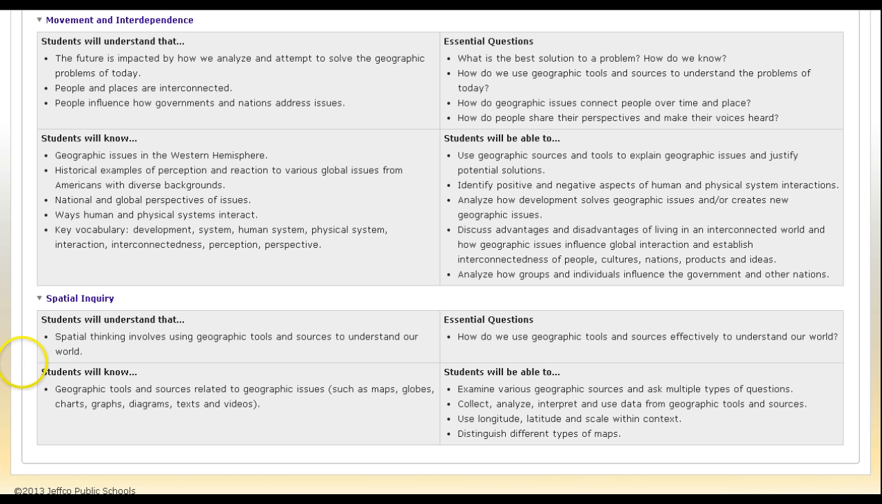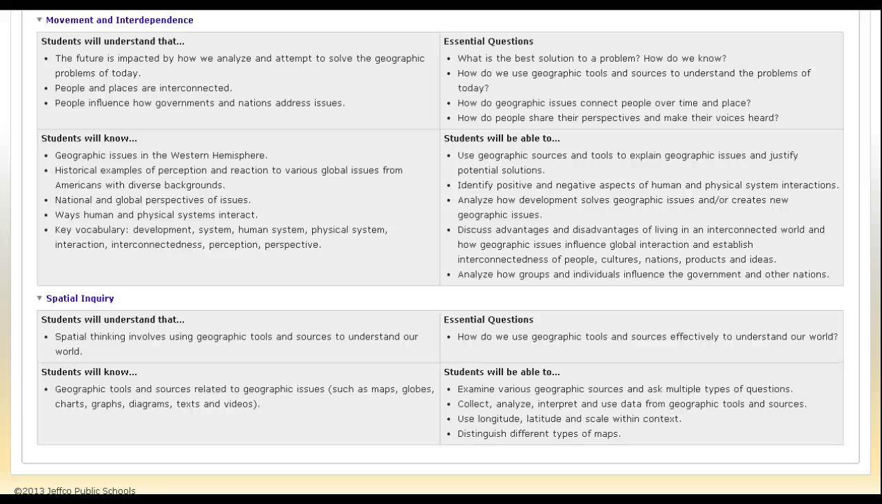So as I go down here to the organizing concepts that are used to share the goals for this unit, I'm going to start down here with this one on spatial inquiry. Spatial inquiry is really this concept that we use a variety of tools and a variety of sources in order to learn about the space on Earth, or to learn about places on Earth. And those tools might be maps, globes, charts, graphs, diagrams, texts, videos, a variety of things. And we want to expose students to all those different types of sources, because those are the sources they're going to encounter in their life.